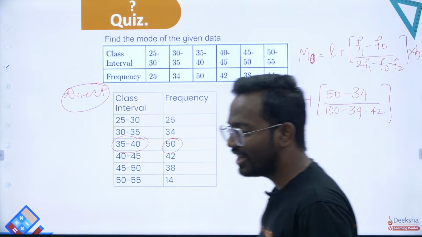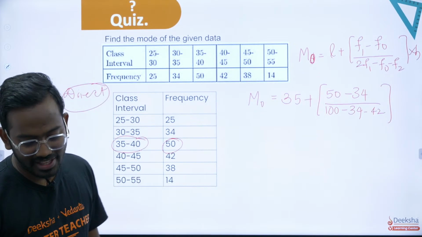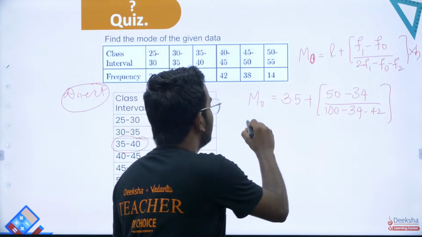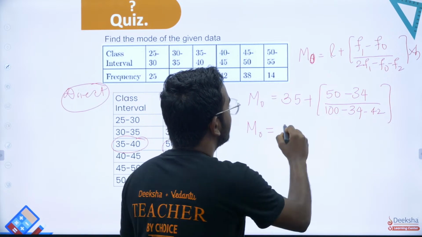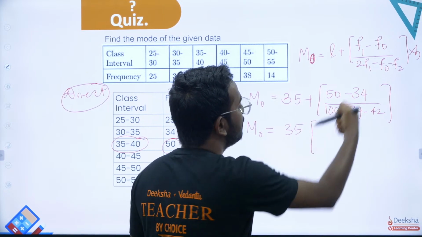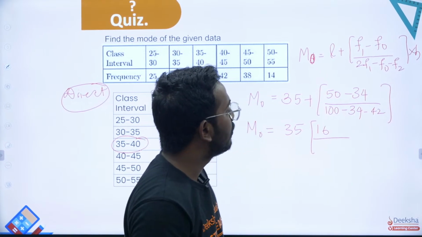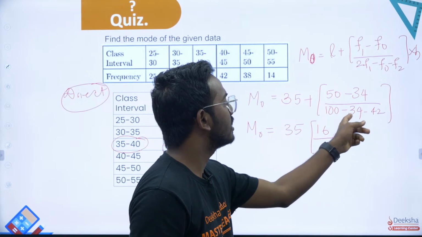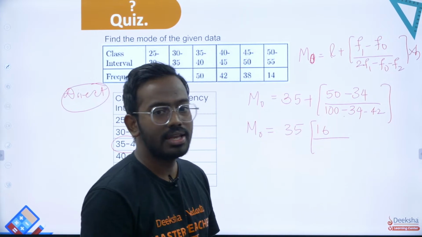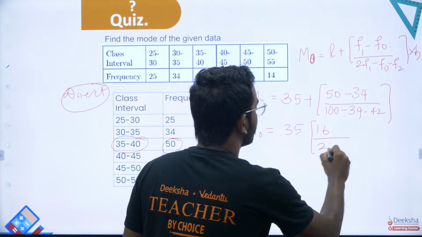Yes, you've got everything ready. So the mode M0 is equal to 35 plus, you simplify this, 50 minus 34, that will give you 16. 100 minus 34 minus 42, let's take this together, this is 76. So 100 minus 76 is 24.